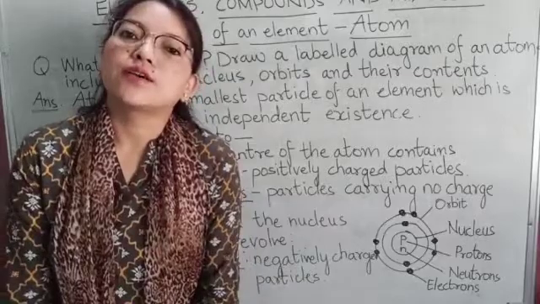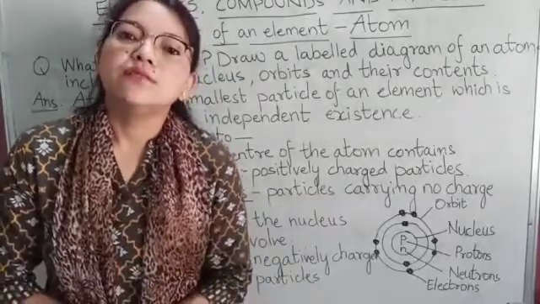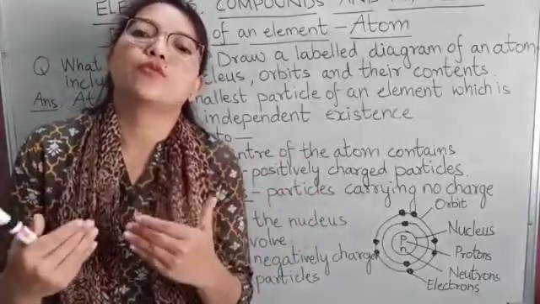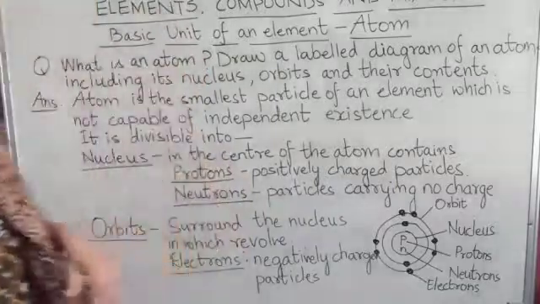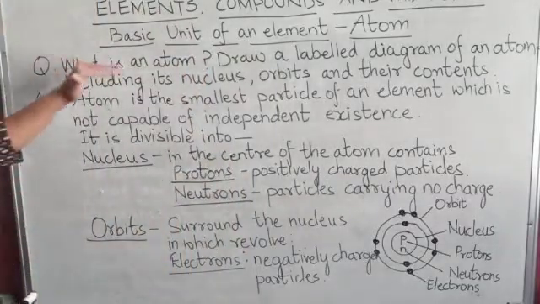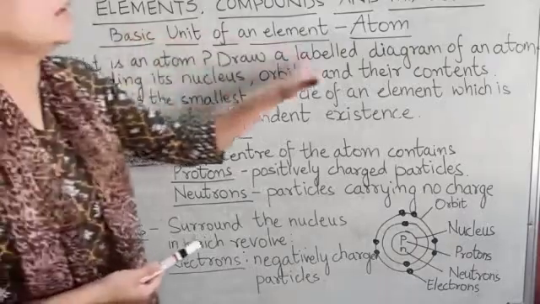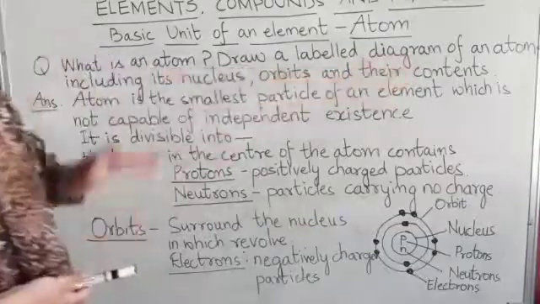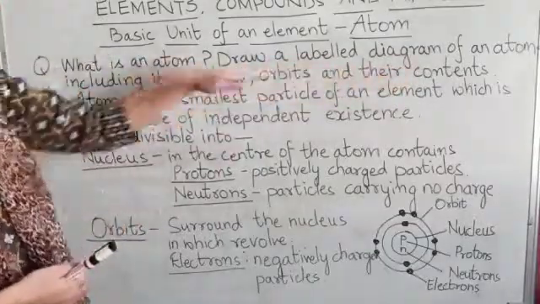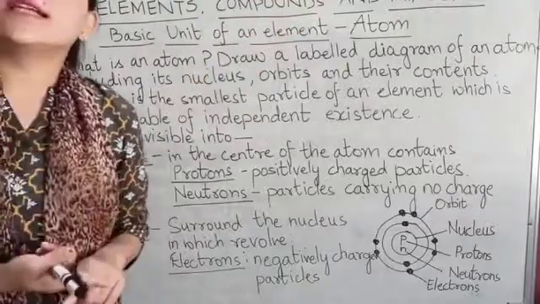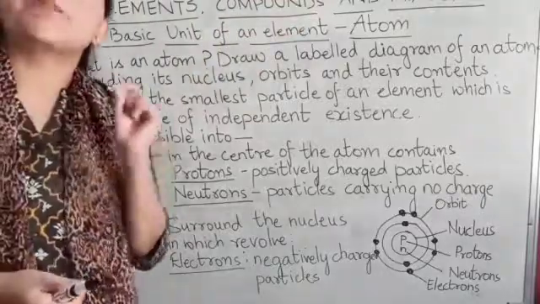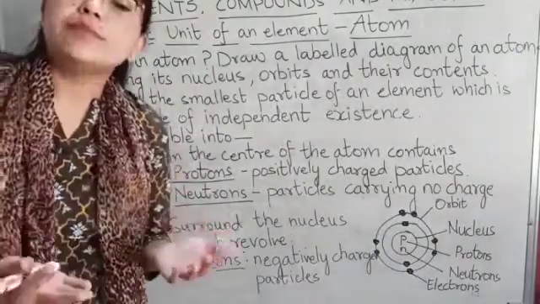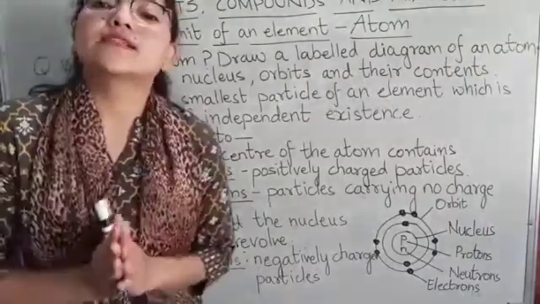So let us start with the question, what is an atom? Here I'll be drawing the structure of an atom and its subatomic particles. Question number 1 is: what is an atom, and draw a labelled diagram of an atom including its nucleus, orbits and their contents. So nucleus, orbits and their contents are the parts of the atom. First of all, what is an atom? An atom is the smallest particle of an element, which is not capable of existing independently.